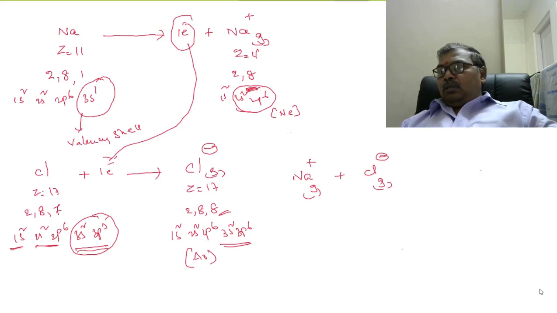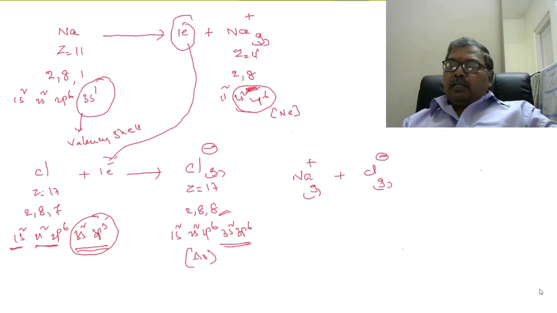Now, here what happened? Sodium atom, 1s2, 2s2, 2p6, 3s1.